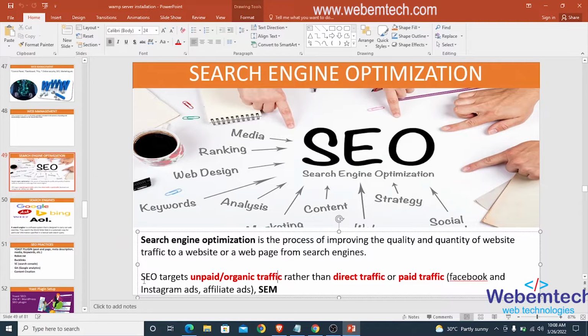Alright, right here we say that SEO, or search engine optimization, targets unpaid or organic traffic rather than direct or paid traffic. Alright, examples of paid traffic are Facebook and Instagram ads, affiliate ads, then SEM and the likes. Alright, right here what this point is trying to say is that SEO targets unpaid or organic traffic. What's the meaning of unpaid or organic traffic?